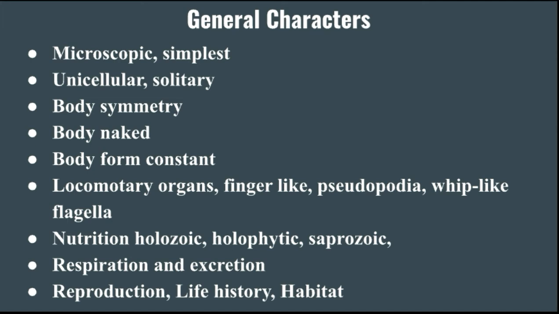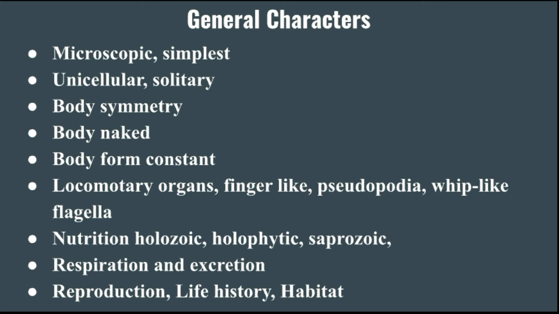We have seen the body naked. So these are some locomotory organs we have seen today in the general characters. As well as the nutrition is holozoic. Holozoic means animal like, holophytic means plant like, as well as saprozoic or parasitic.